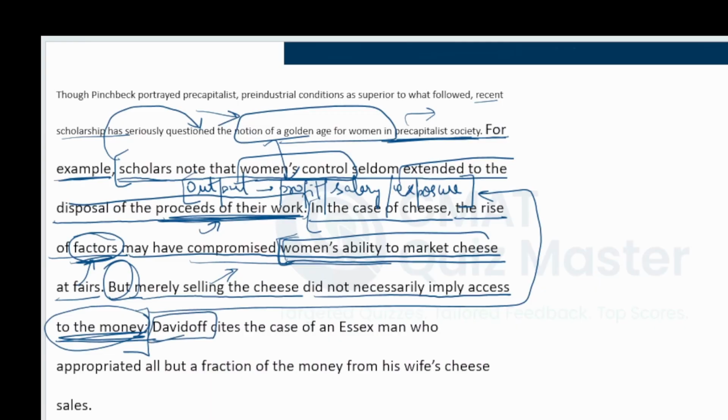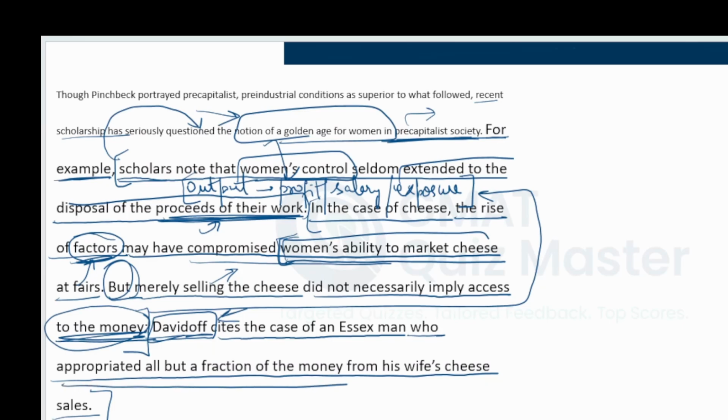Davidoff. This is a name we have not read yet. We may get to know who this person is. Let's read further. Davidoff cites the case of an Essex man who appropriated all but a fraction of money from his wife's cheese sales. So Davidoff gives us an example of a man who took all the money that his wife earned, and left just a small fraction for the wife.